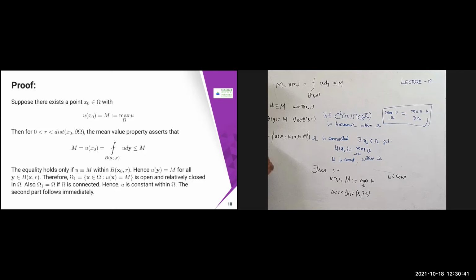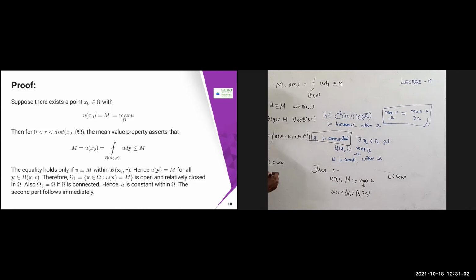So if omega is connected, then your omega 1 is going to become omega. When is this going to happen? Only if omega is connected. This property I'm going to use. If omega is connected, this one and this one are going to be the same. So therefore, your omega 1 and omega are going to be the same.